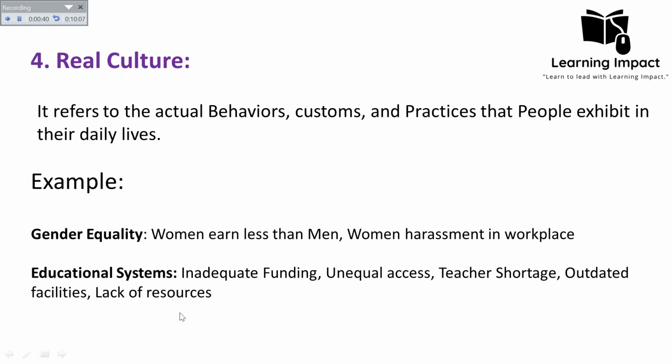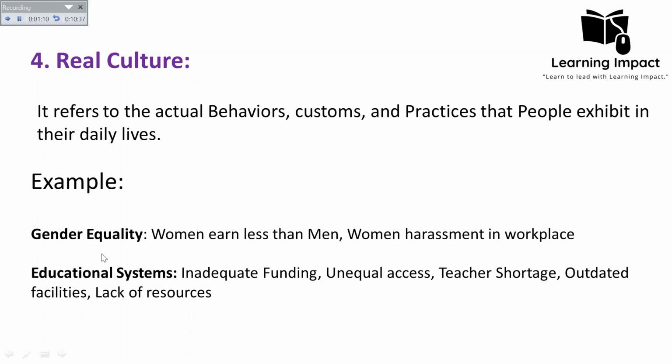These are natural. It might depend on the type of society, whether it is developed or underdeveloped, but in each society the education system is not always as perfect as it is portrayed in ideal culture. There will always be room for teacher shortage and outdated facilities. This is natural, and there is always a possibility of flaws in the education system. That's why the government also needs to focus on it consistently.